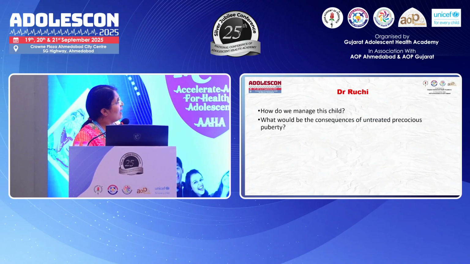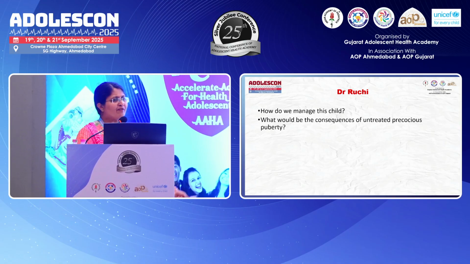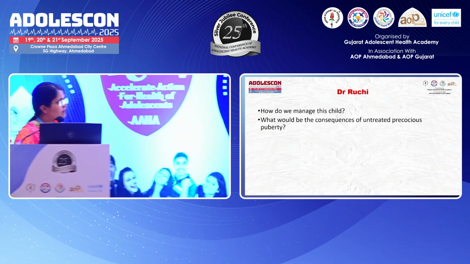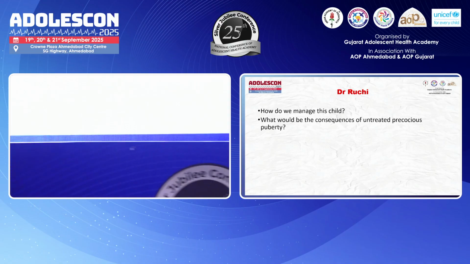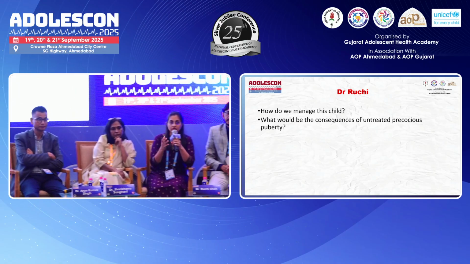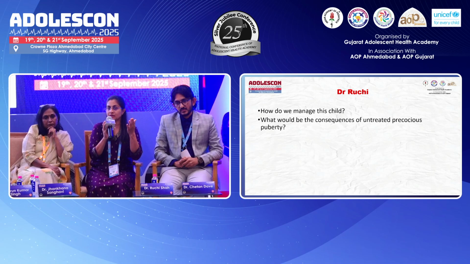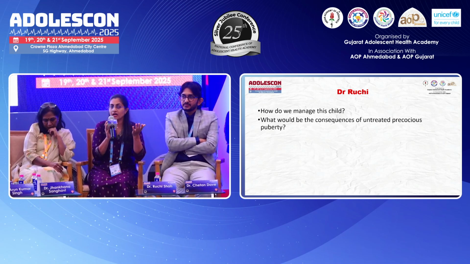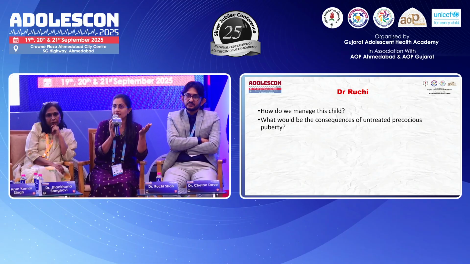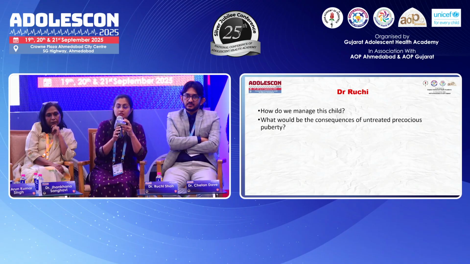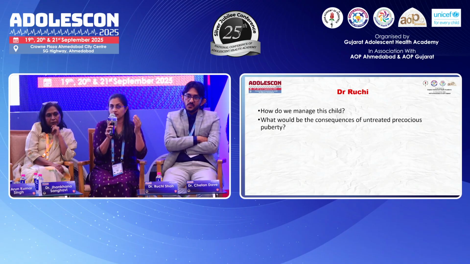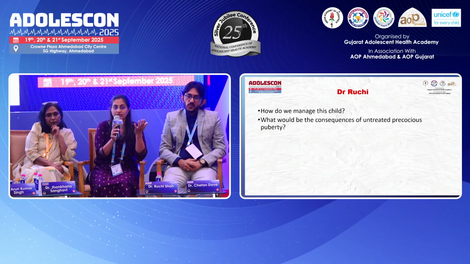So Ruchi ma'am, how do we manage this child? And quickly, if you can just say what could be the consequences if we don't treat a kid with precocious puberty? Some of it we already discussed, that untreated precocious puberty, the child will progress in puberty. In girls, typically the duration of puberty is around 1.5 to 2 years, from breast stage 2 till menarche. Sometimes even overweight girls might have early menarche in the course of puberty as well.